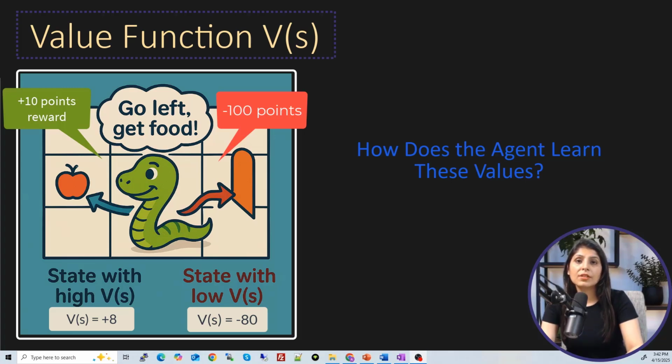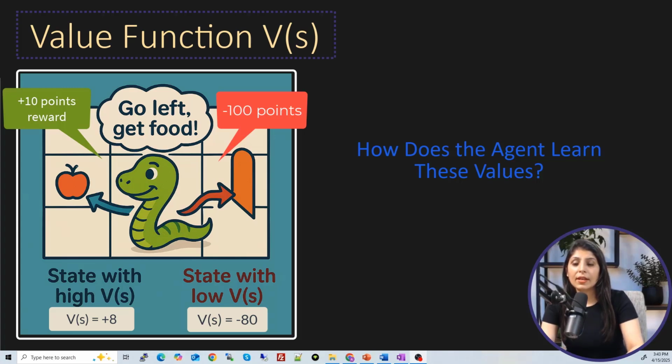The agent learns these values by simply playing the game and exploring different situations of the game. Over time it starts to notice that some states often lead to food, and those are high value states, and some states lead to crashing into a wall, and those states get a low value of state, low V of S. So over time the agent remembers which states were good or bad, and it starts to remember the good states.